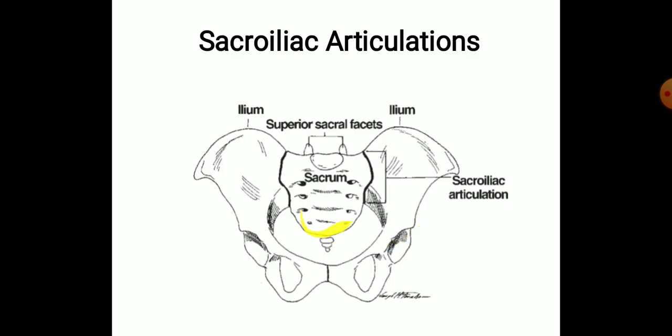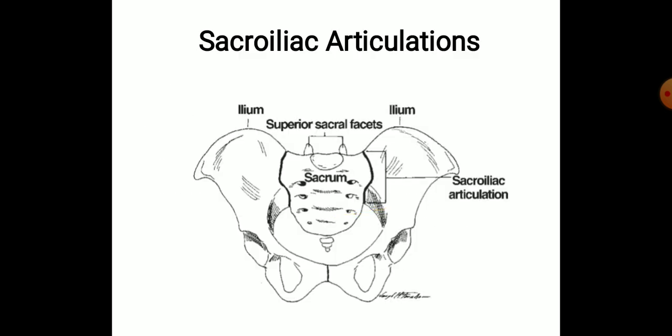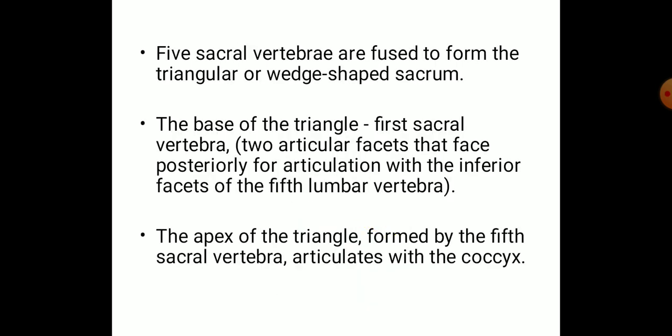So this is our sacrum. It is a fusion of five sacral vertebrae. All of these together form either a triangular or wedge-shaped sacrum bone. The base of the triangle is formed by the first sacral vertebra, and it has two articulating faces that face posteriorly for the articulation of the inferior facet of the fifth lumbar vertebra.